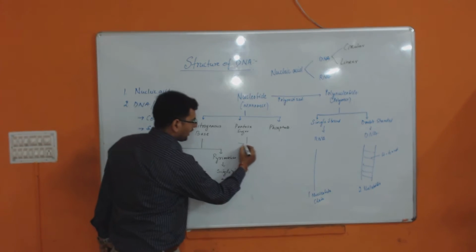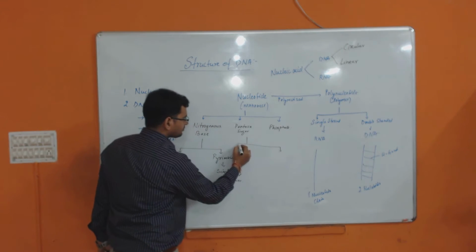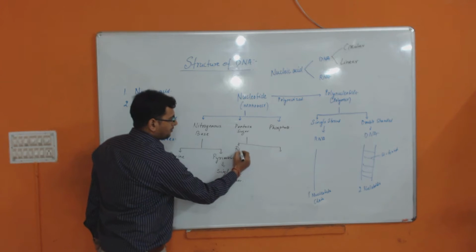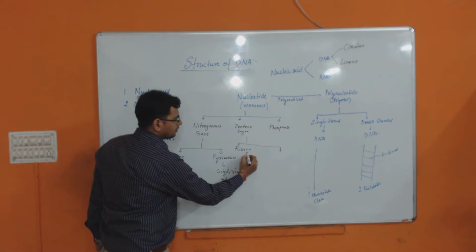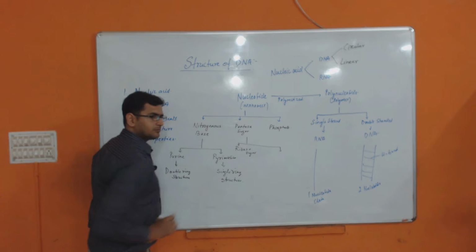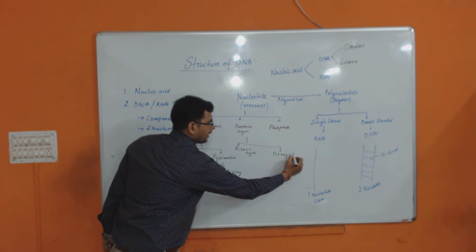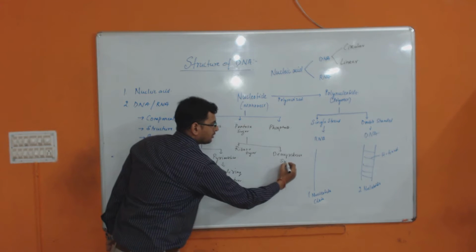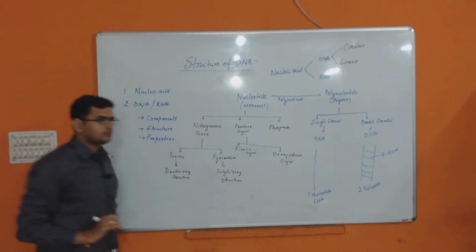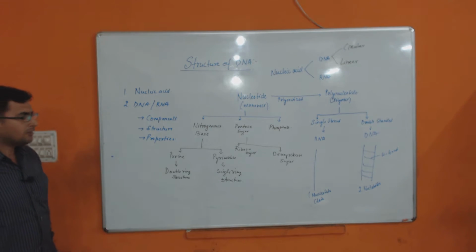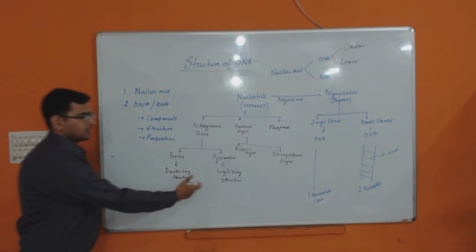Pentose sugar is of two types again, ribose sugar and deoxyribose sugar. Clear? Now you can draw this.